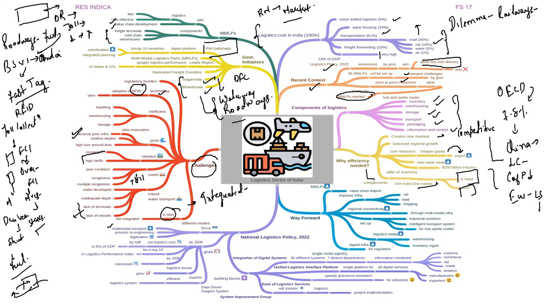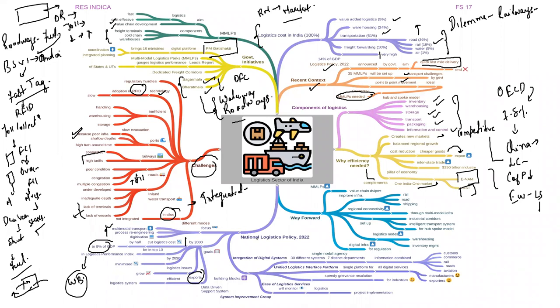You can use these three in an integrated manner. Then there will be process re-engineering and digitization of the entire procedure. The major aim of this particular policy is to cut the logistics cost by half by 2030 and to bring it to 8% of the GDP. Okay. We also want to be in the top 10 of the Logistics Performance Index, which is published by the World Bank. Okay. By 2030, of course. We also need to improve upon our logistics issues. We need to minimize the lacunas in that particular system. And also we need to make an efficient logistics system, which will enhance our exports.